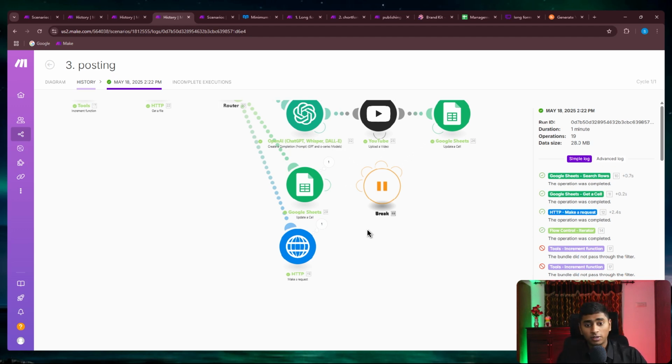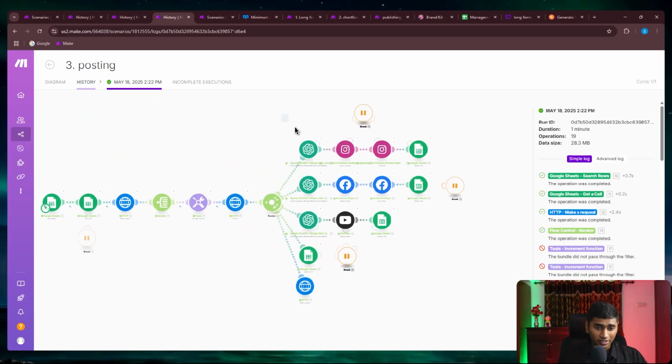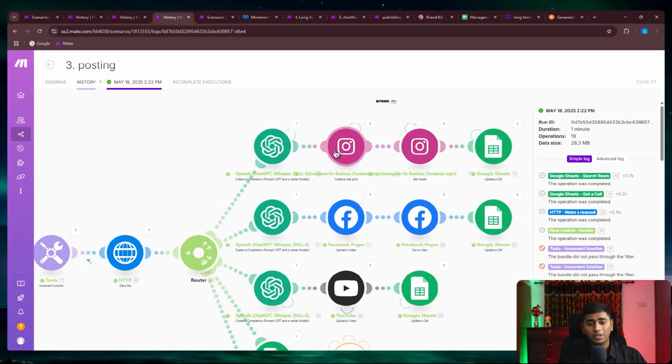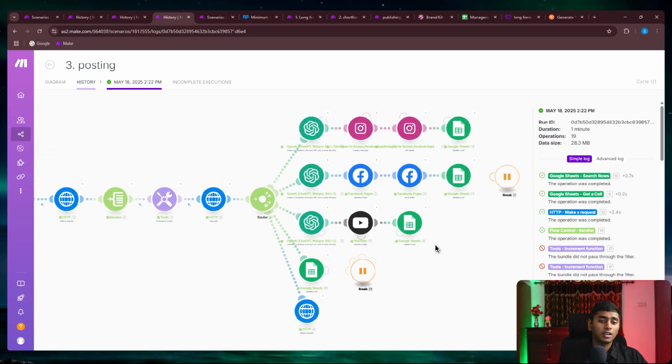Maybe in the future, they said they will definitely bring it to other platforms as well, directly within their platform. In that case, we wouldn't need all these for Instagram, Facebook, and YouTube. You could just do a single request and make it post to all the platforms using their API itself.